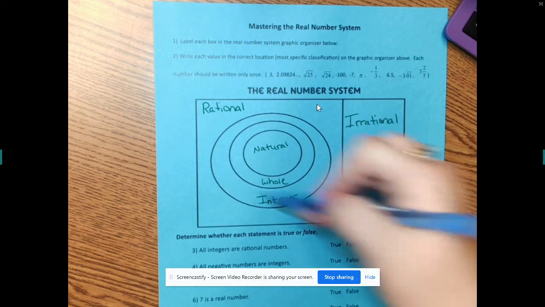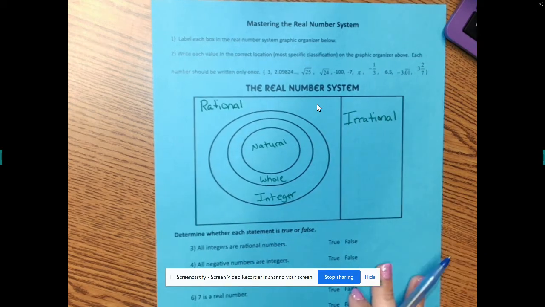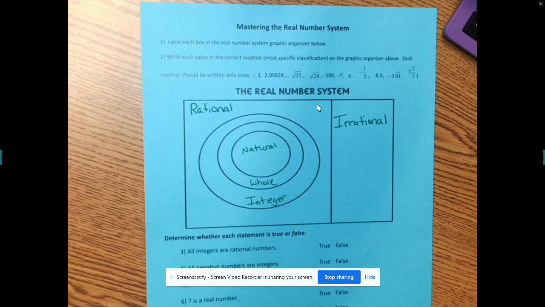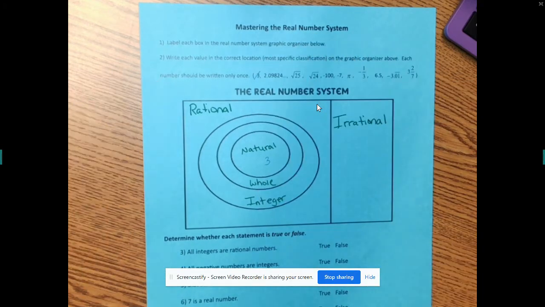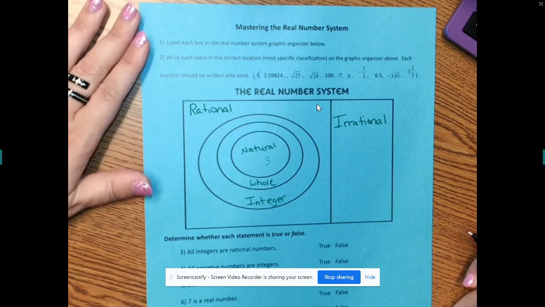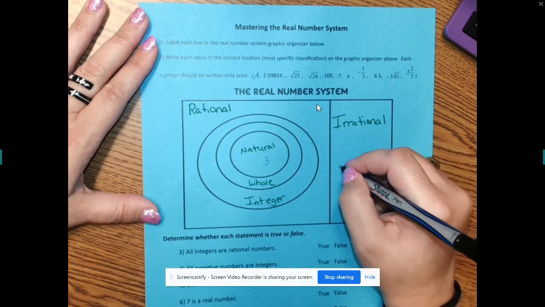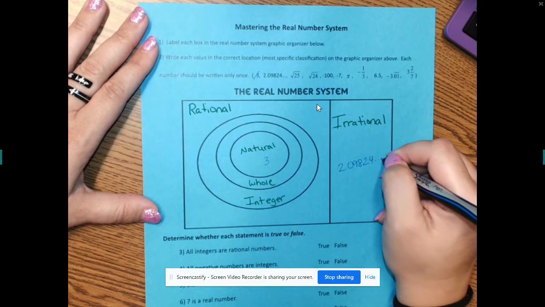Okay, now that you know how to label them, do you want to do this together or do you want to try by yourself? Together? Okay. Remember, you want to be the most specific. 3. Where would 3 belong? Well, I hear natural and I hear whole. Natural. Is it also a whole number? Yes. Is it also integer? Is it also rational? Is it irrational? No. Okay. 2.09824... Irrational. Why is it irrational? Never ends.